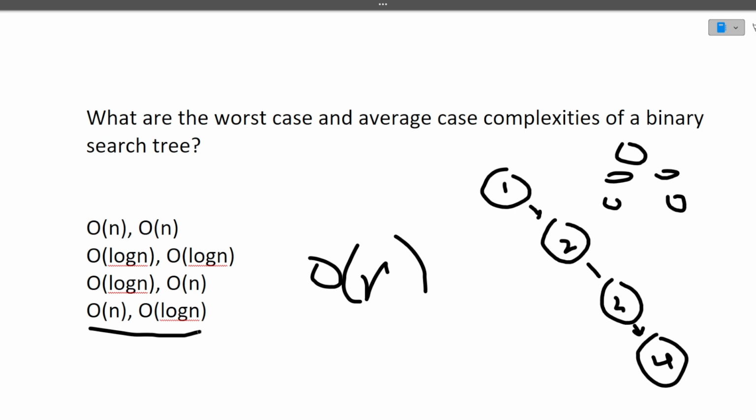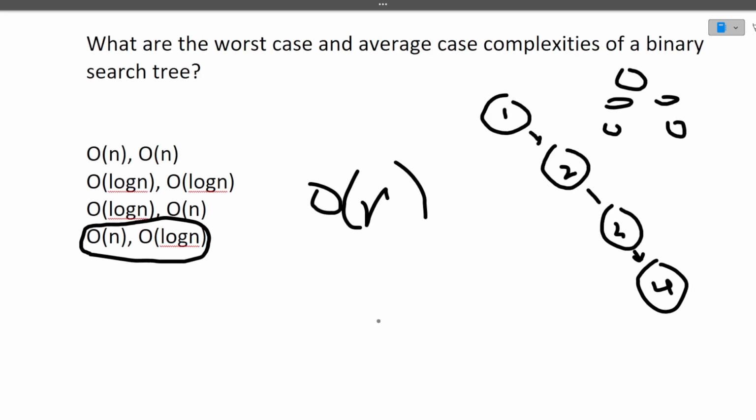So here the correct answer is this one, O of n and big O of log n. I hope it's clear to you.